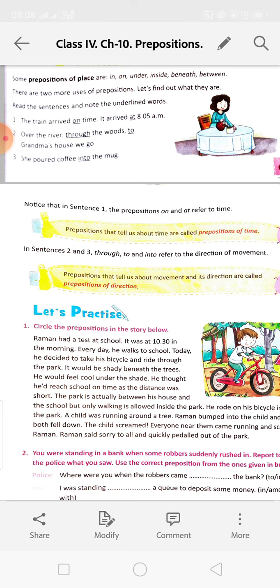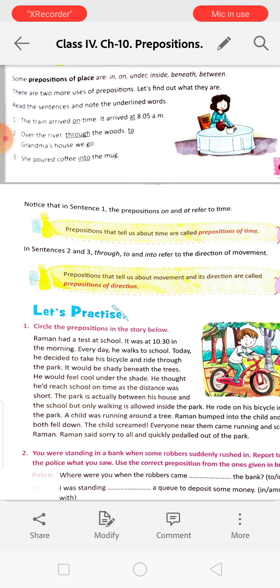Woods means forest, and it is dense. If you see a forest, you see only trees and trees. So it is enclosed with trees, and we start from one point and get out. So it is through. Number 3: She poured coffee into the mug. It shows that something is going inside. So it is into.